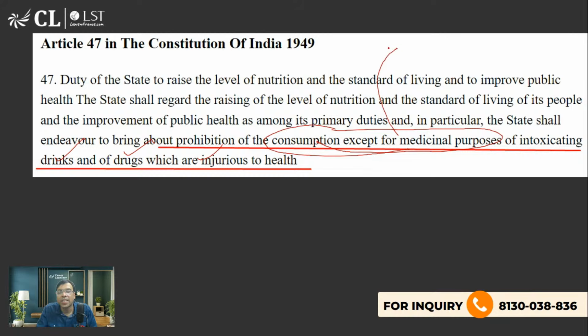Except for medicinal purpose, I'm sure you must be aware, liquor and alcohol are even used in the medical field as a medicine. So that is an exception. But other than that, Article 47 says the state should try its best to ban or prohibit these drinks which are injurious to health, like alcohol, wine, beer, etc. And here, duty of the state means everything, like state government and central government. State is with a capital S, in the sense of the government.